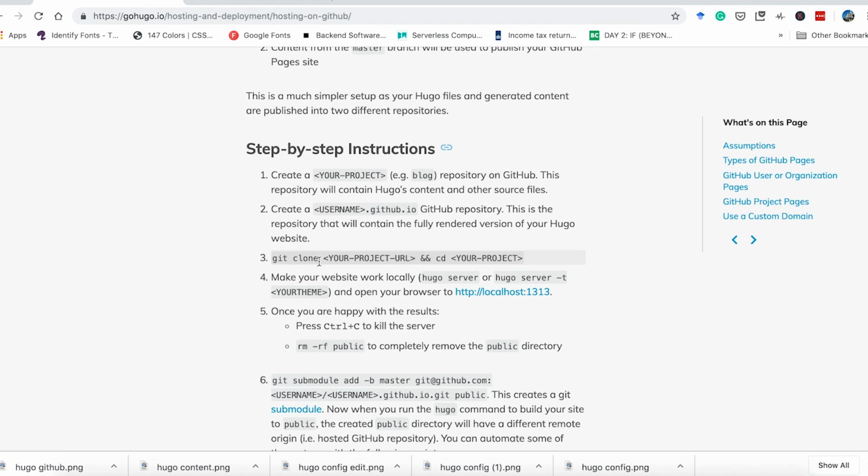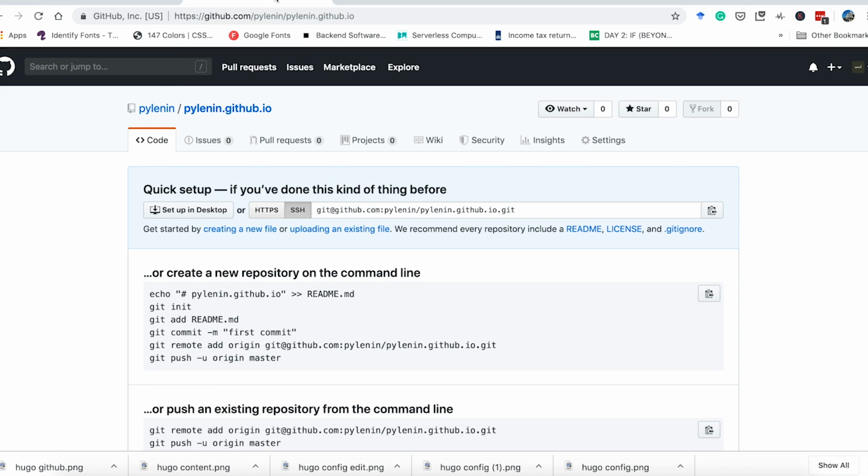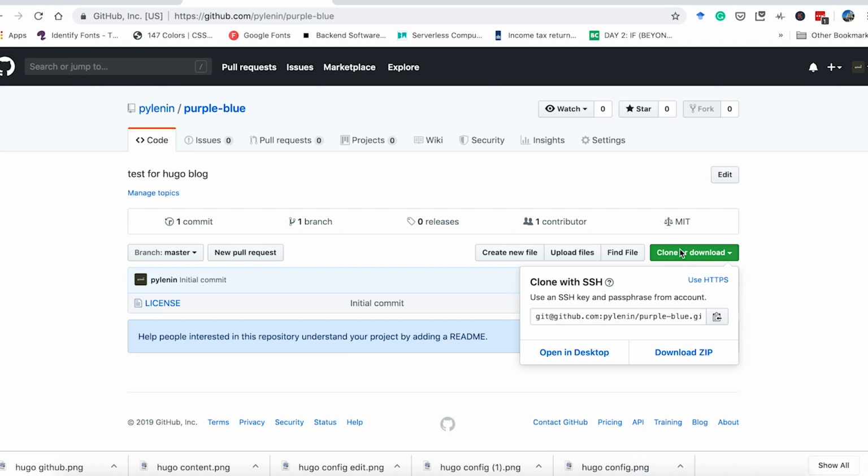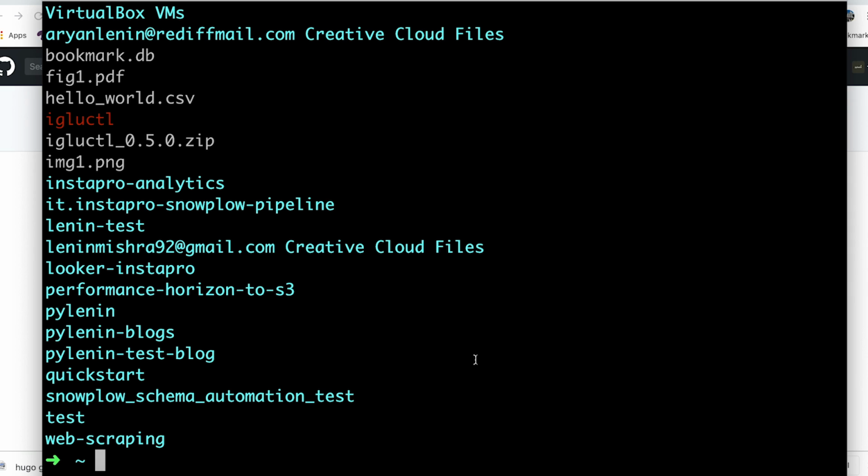Third step, git clone your project URL. So basically the URL of this repository and go inside your project. Let's go ahead and first do that. So here, let's go. This is the purple blue repo we created. Git clone this. Now we are in Lenin Mishra directory. Okay, so let's go ahead, git clone and the URL.